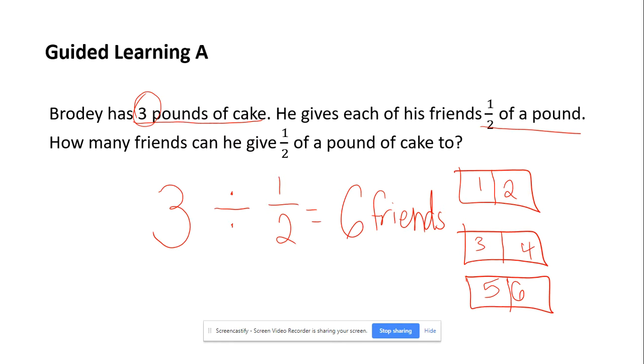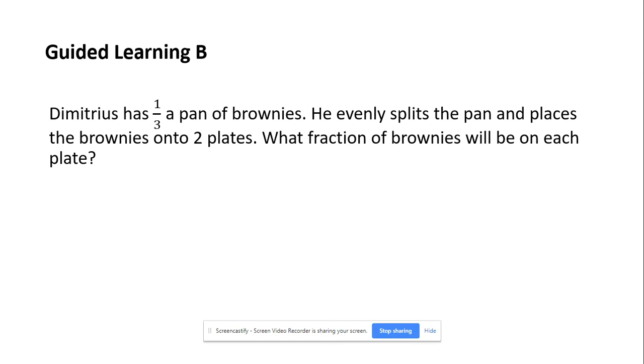Another thing that you can use to help you is it says here, how many friends? Well, we can't have a fraction of a friend. We can't say 1/6 of a friend is going to have cake. That wouldn't make sense. 6 friends are going to get a piece of cake. Let's try the next one.